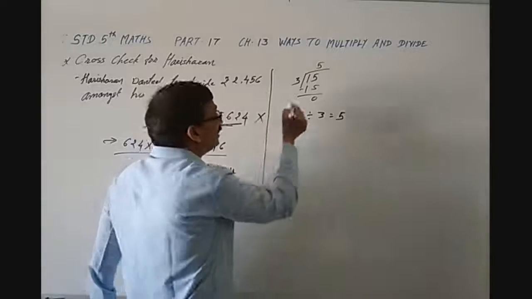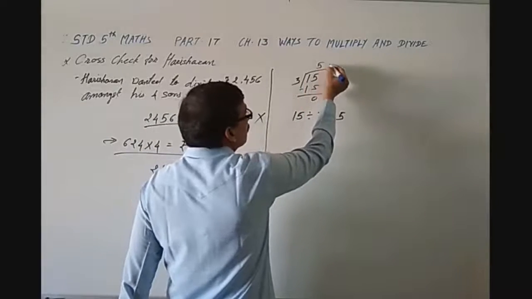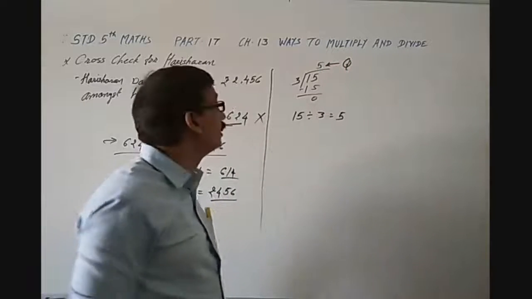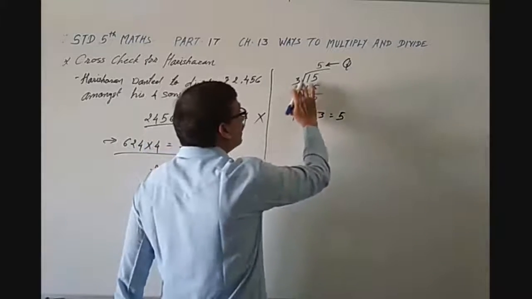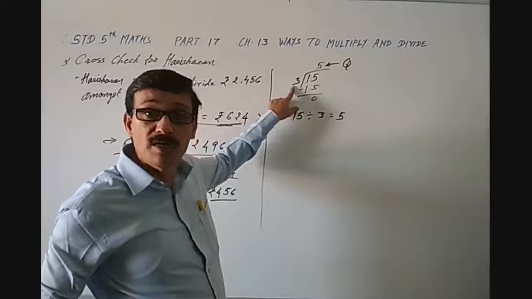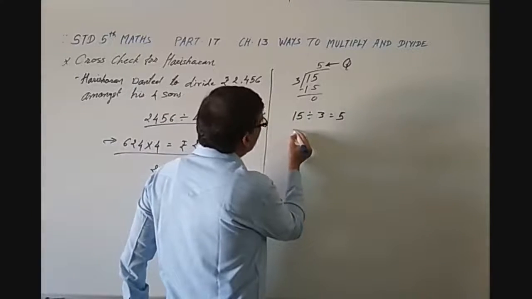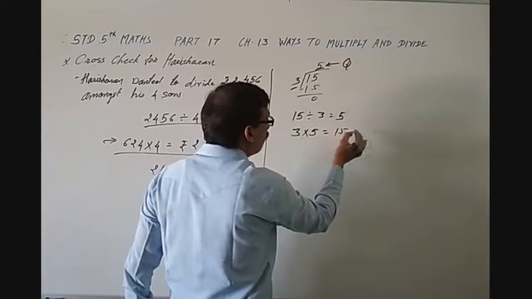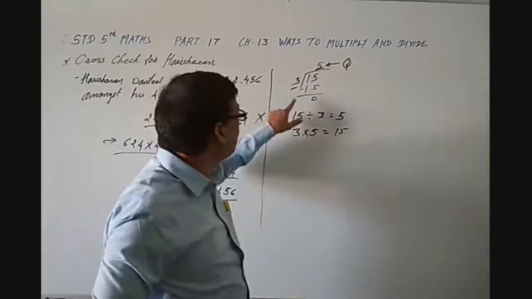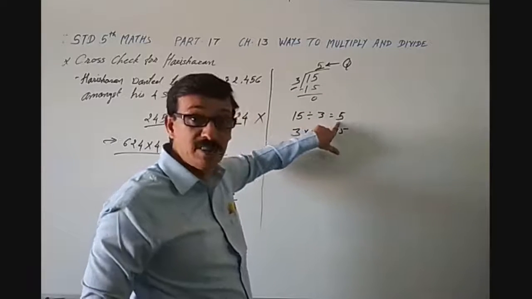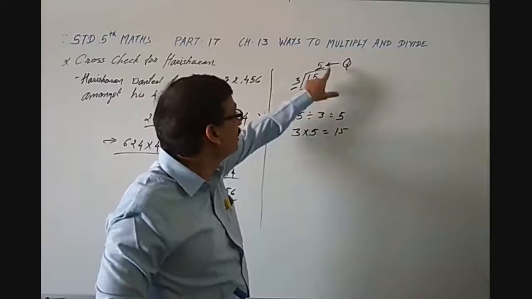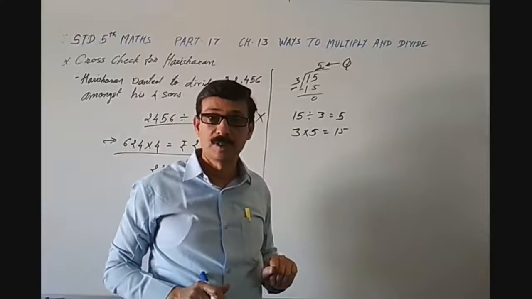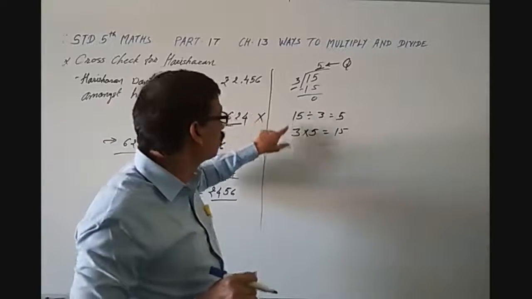Okay. Now here the same thing. This we call the quotient. And 3 is what? The divisor. So if we multiply 3 multiplied by 5, it is equal to 15. So remember this. If we divide 15 by 3 is equal to 5, then this is the quotient. Then we multiply this quotient with the divisor 3: 5 multiplied by 3 is equal to 15. Remember this. So this is cross checking.